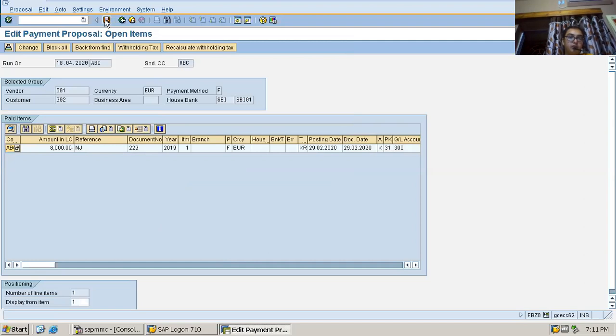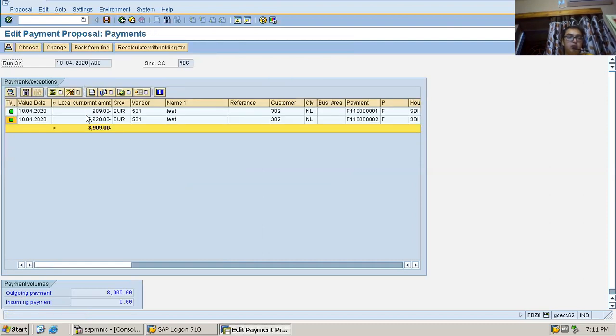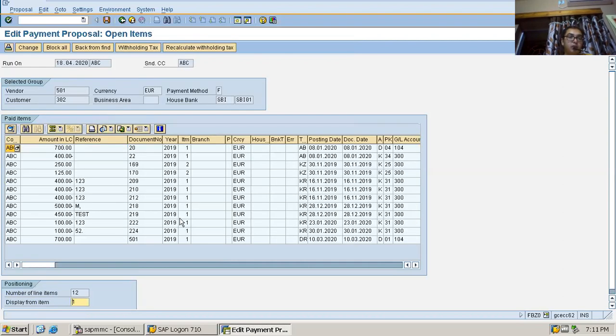Now I'll continue and save. Now I'll come back and see 7,920 coming up, absolutely fine, as 8,000 minus 80 comes to this amount. Now I'll go to this line item. Here these are all coming, but I won't pay them, I'll pay only the one item that I have already edited.